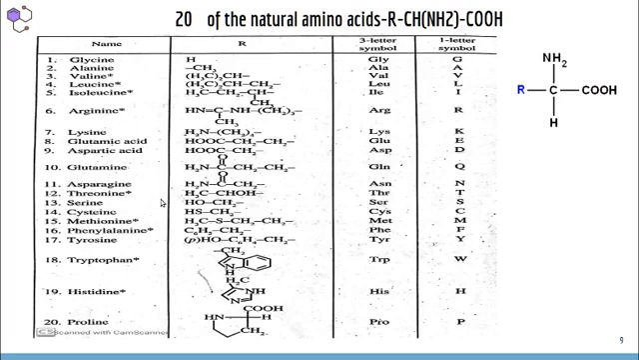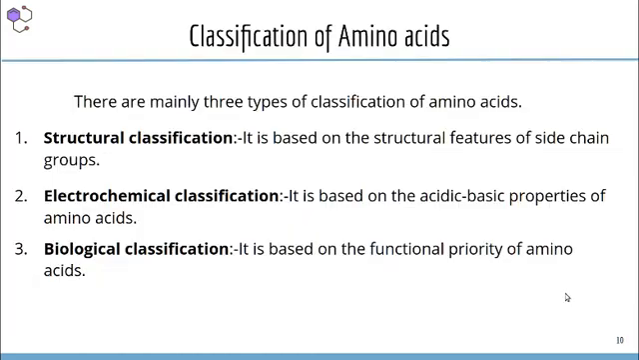Then serine has an OH functional group, and cysteine has an SH functional group. Then tryptophan has a heterocyclic ring. Histidine and proline also have heterocyclic rings in their structure. They also have a three-letter symbol and a one-letter symbol. That's all about the natural amino acids.